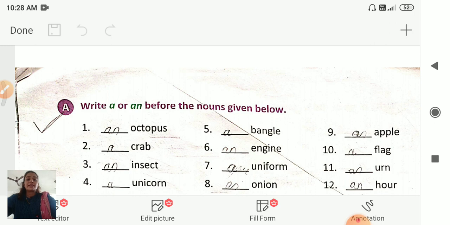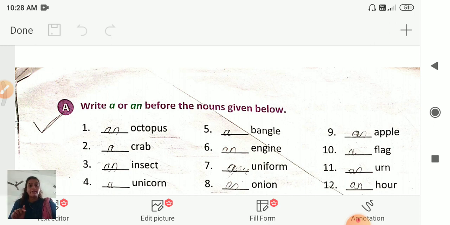Dash insect. An insect, because it starts with I. I is a vowel sound. Okay, A, E, I, O, U. So, I is a vowel sound, insect. That's why we use an. Dash unicorn. Here we use a because unicorn starts with a consonant sound.